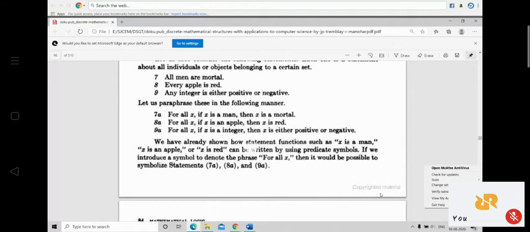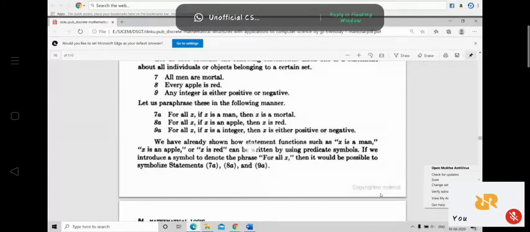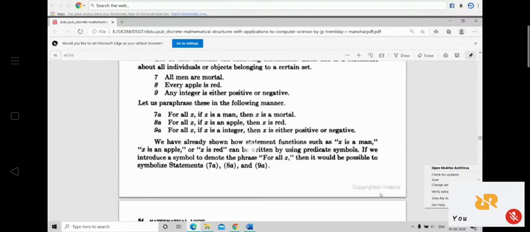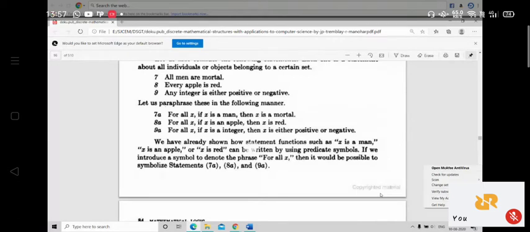Okay? What will this mean? When I say that for all x, if x is a man, then x is mortal, it means all men are mortal. If I quantify the x universally, it will represent the statement that all men are mortal, because x will be replaced by the name of any person, and that person is mortal. So all persons are mortal. That is why for all x, if x is a man, then x is mortal. So 7a and 7, both the statements imply the same meaning.